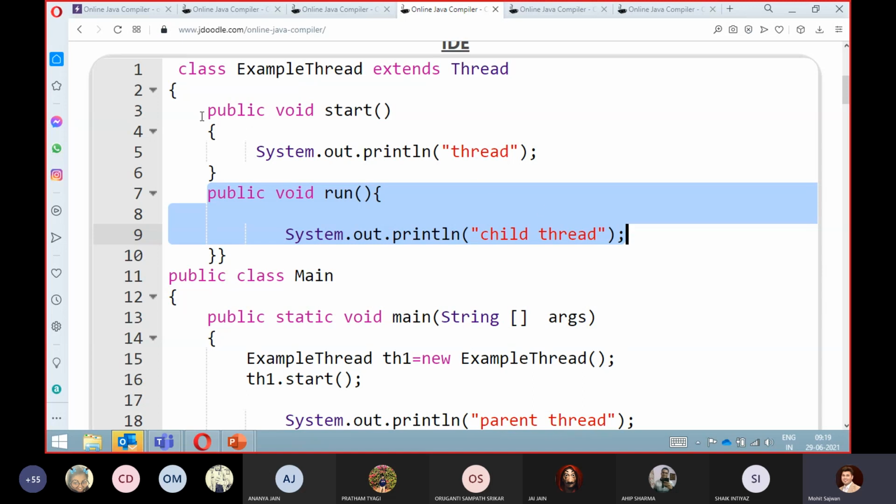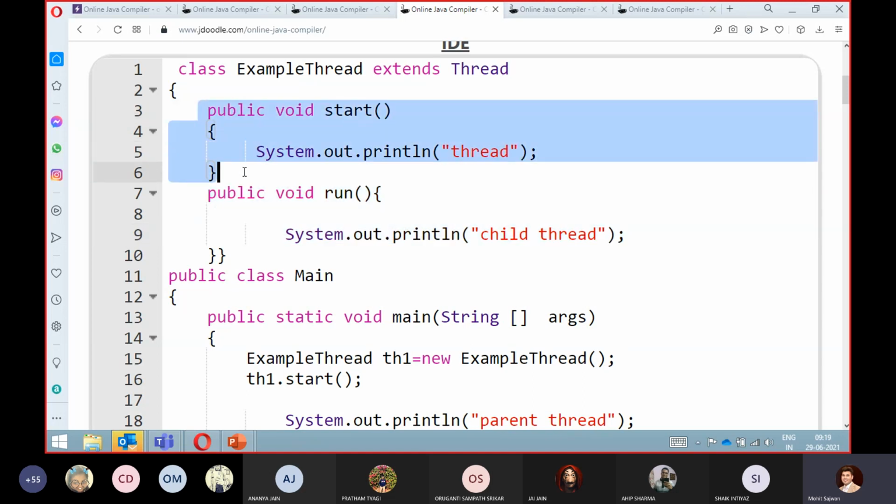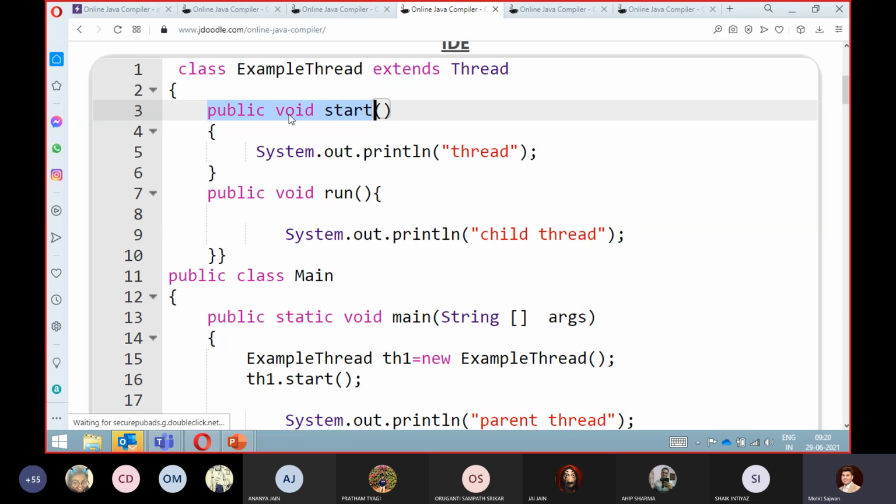Now we have overridden this method. So if somebody asks you, can we perform method overriding? Remember, yes, we can, because this method is public void start. There is nothing related to private and something like that. So yes, we can override this method.